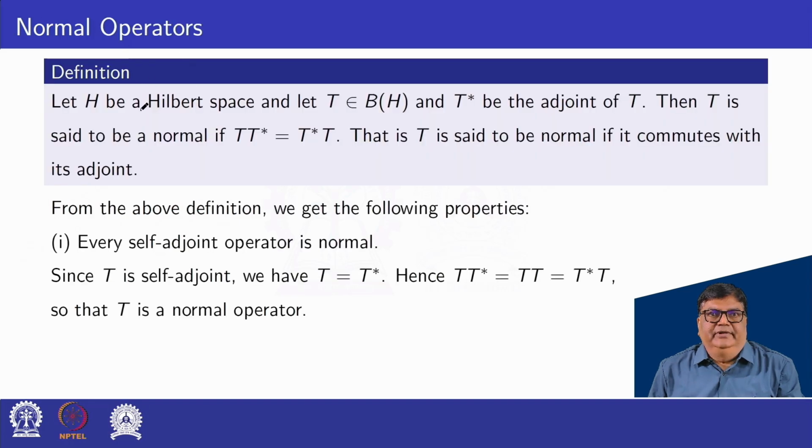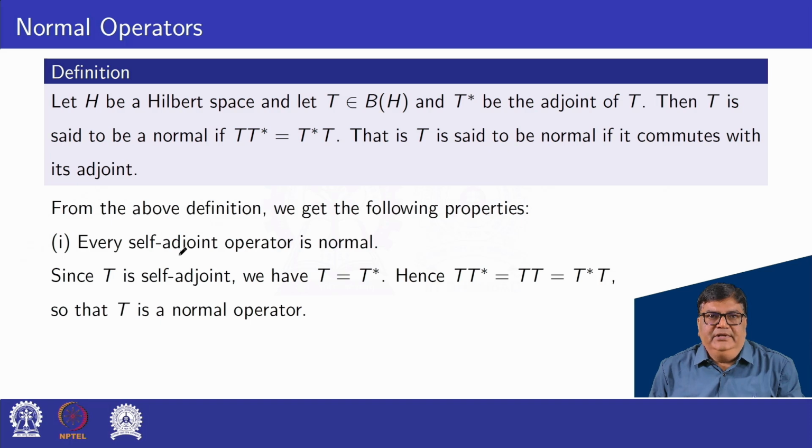Normal operators definition. Let H be a Hilbert space and let T belonging to B(H). B(H) is the set of all bounded linear transformations on H. And T star be the adjoint of T. Then T is said to be normal if T T star is equal to T star T. That is, T is said to be normal if it commutes with its adjoint. From the above definition, we get the following properties.